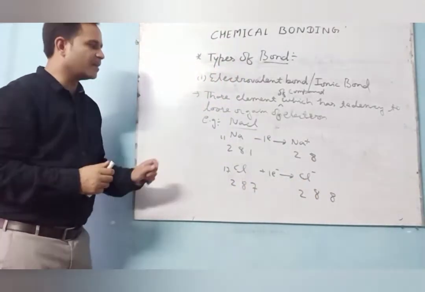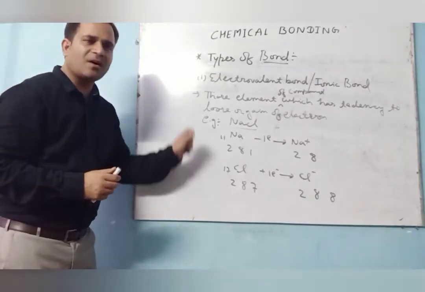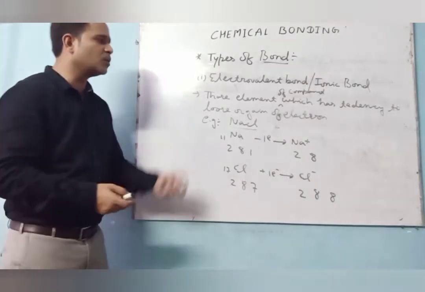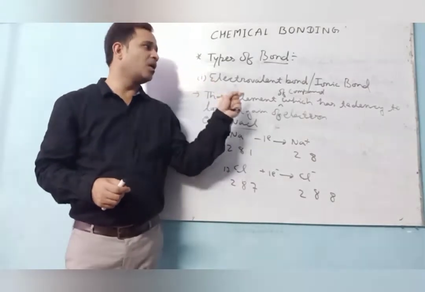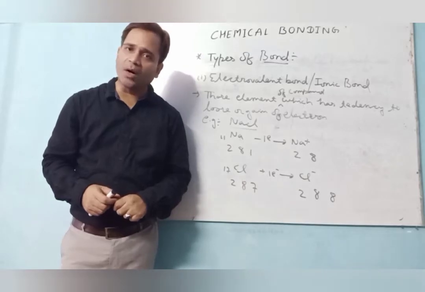So if any element of a compound has the tendency to lose or gain electrons, then it always forms an ionic bond, or we say the electrovalent bond.